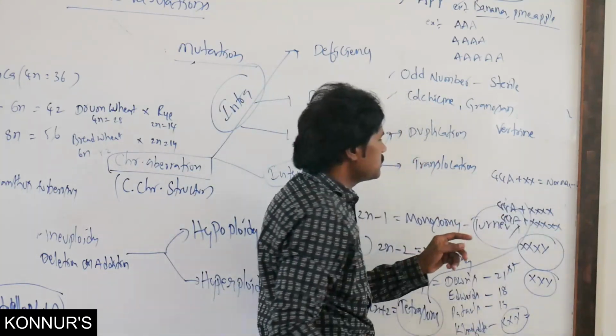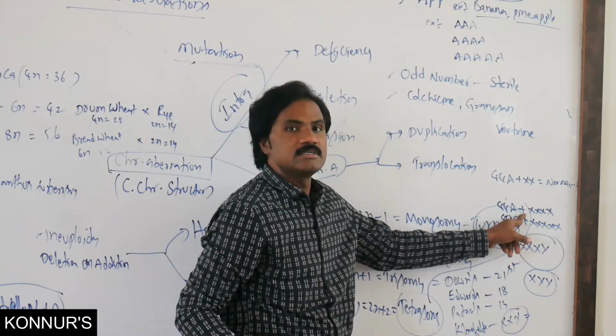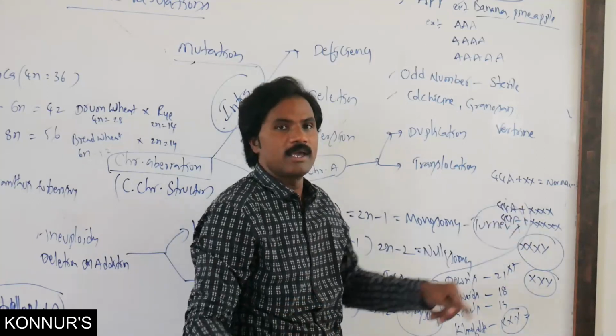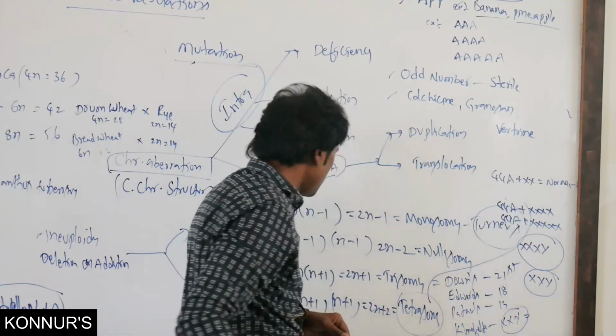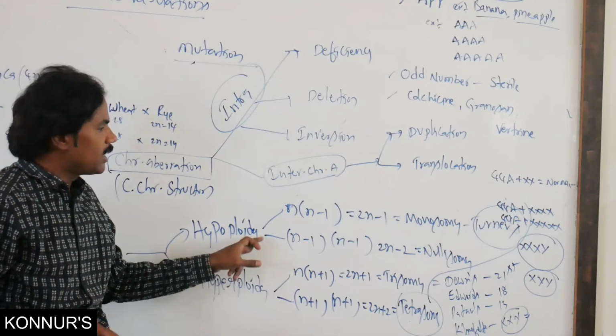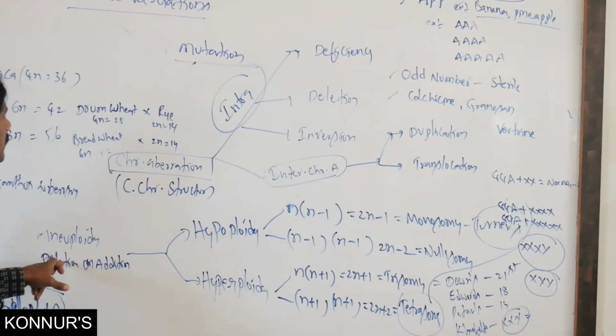Related to the male is XYY, the super male. In the super female condition, the tetraploidy condition is present, with more than the normal sets. That is related to hyperploidy as well as hypoploidy, that is aneuploidy.